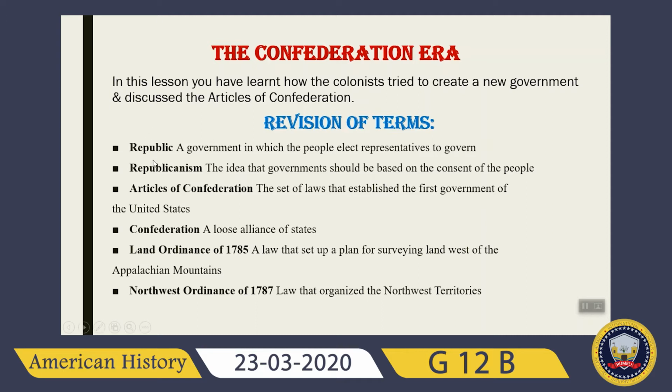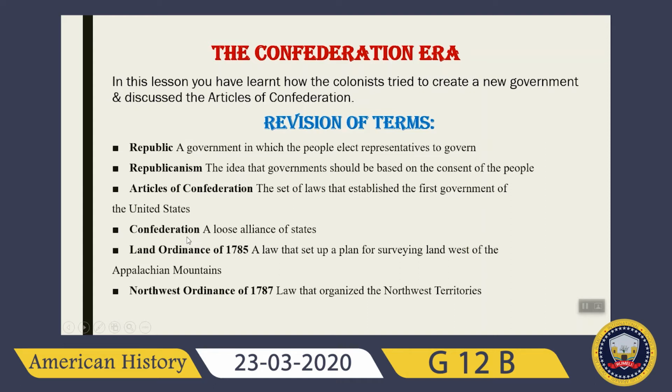So what is a republic? When you hear this term republic, what do you understand by it? A republic means a government in which the people elect representatives to govern. And what is republicanism? Republicanism is the idea that government should be based on the consent of the people. Then we have the Articles of Confederation. What are the Articles of Confederation? These are the set of laws that established the first government of the United States.